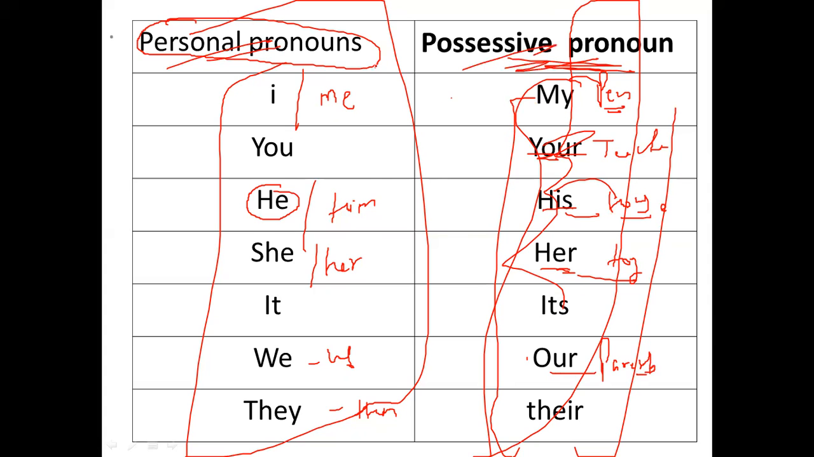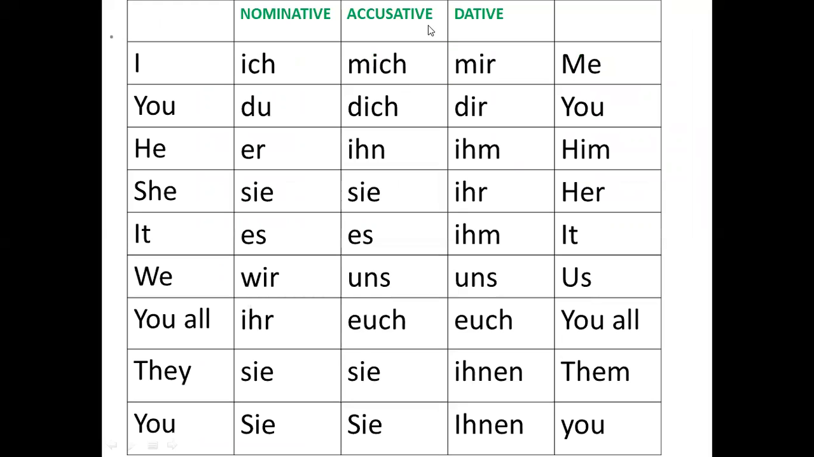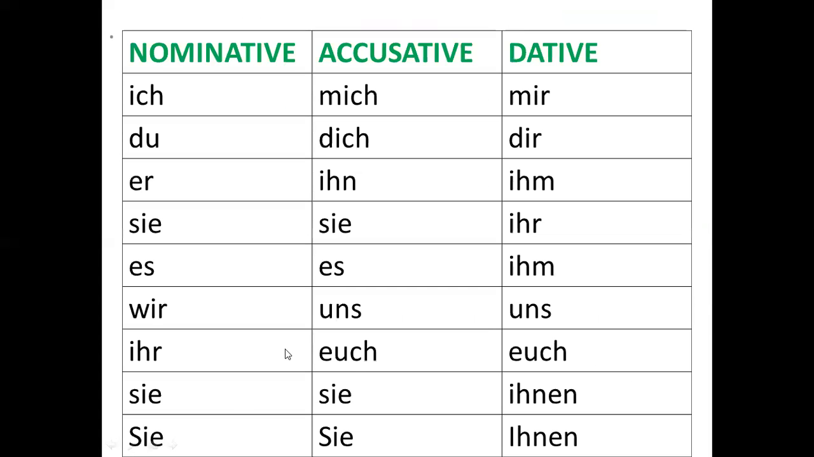So you should be very careful which pronoun you are using. All right, now let's discuss personal pronouns only. Here I have made a table for you for all the personal pronouns. First is ich. Ich we have done in our initial classes, which means I.